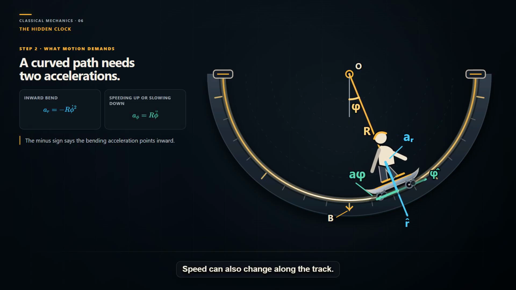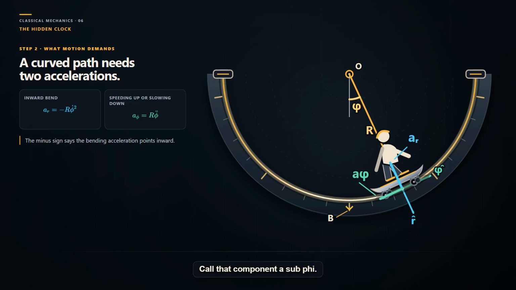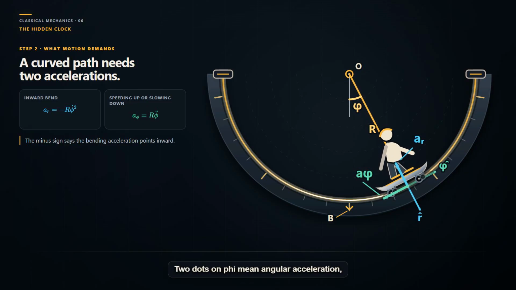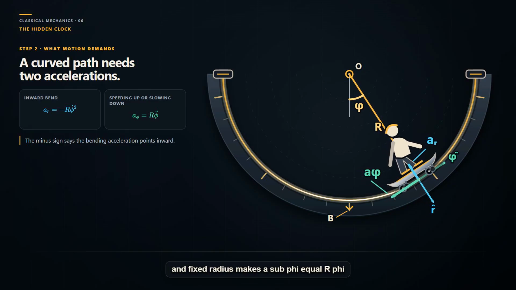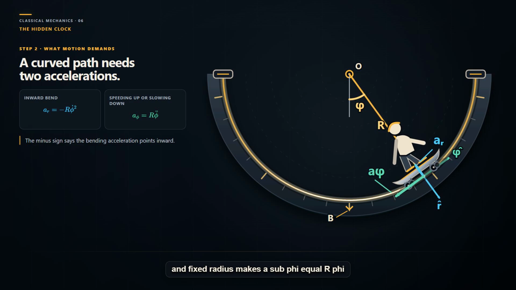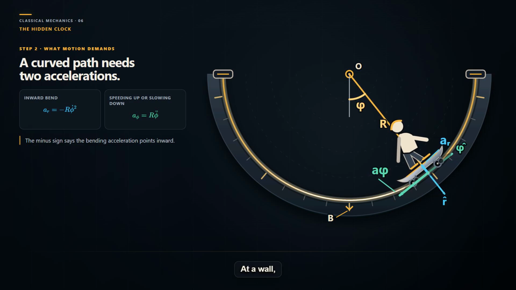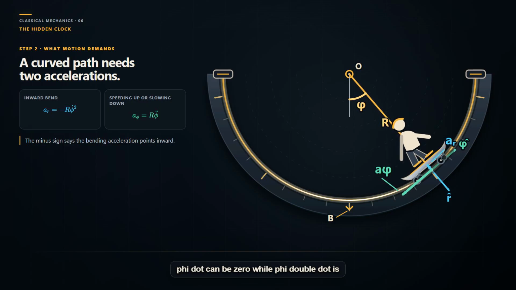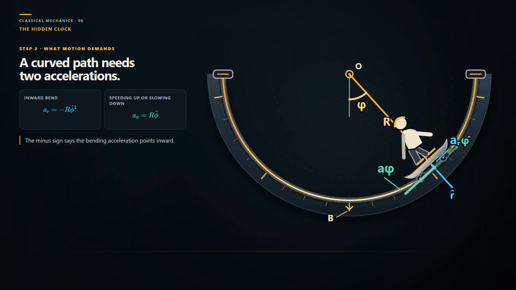Speed can also change along the track. Call that component a sub-phi. Two dots on phi mean angular acceleration, and fixed radius makes a sub-phi equal r phi double dot. At a wall, phi dot can be 0, while phi double dot is not.